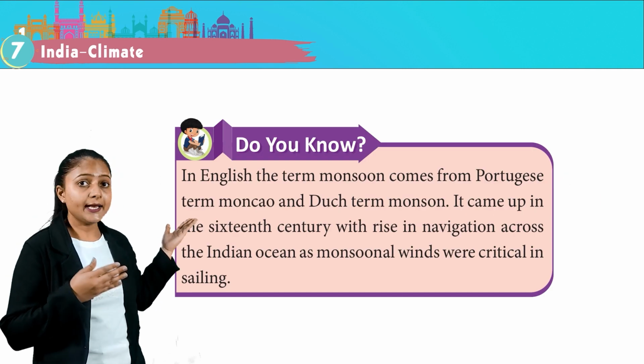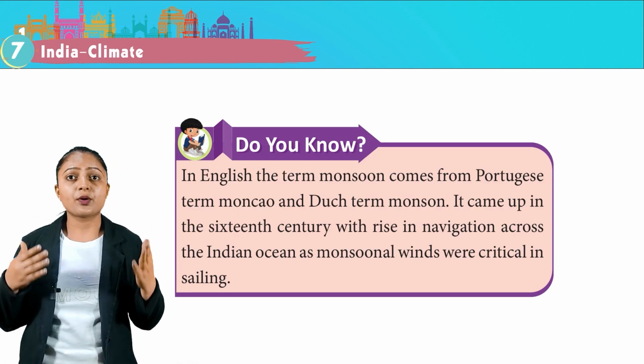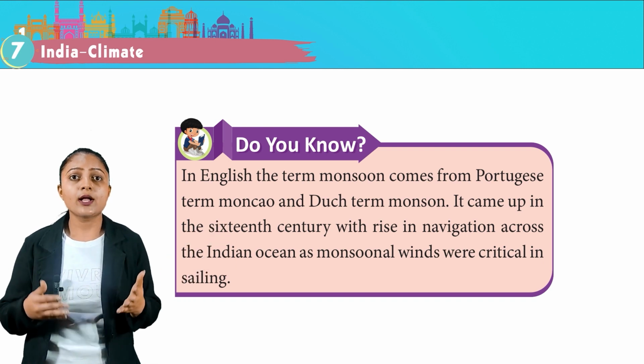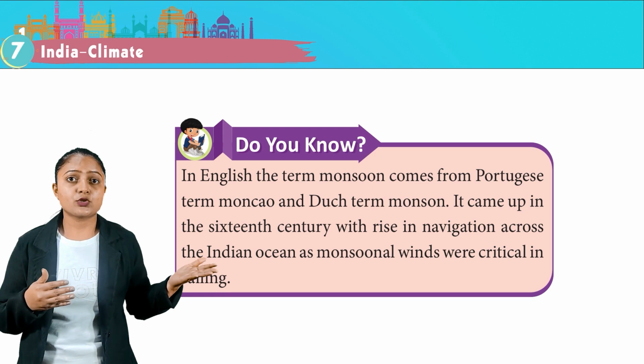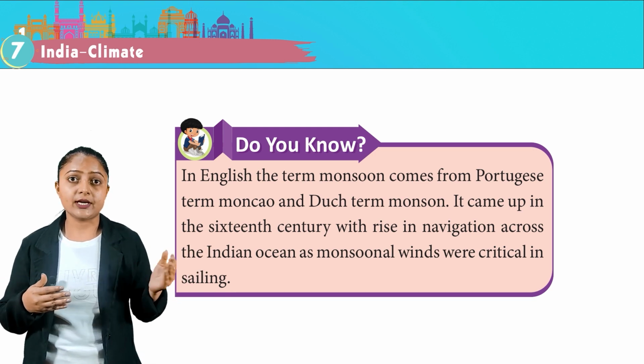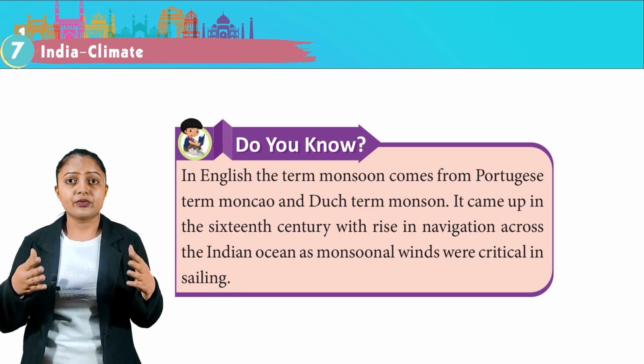Do you know? In English, the term monsoon comes from the Portuguese term monção and the Dutch term monsoen. It came up in the 16th century with the rise in navigation across the Indian Ocean, as monsoonal winds were critical in sailing.